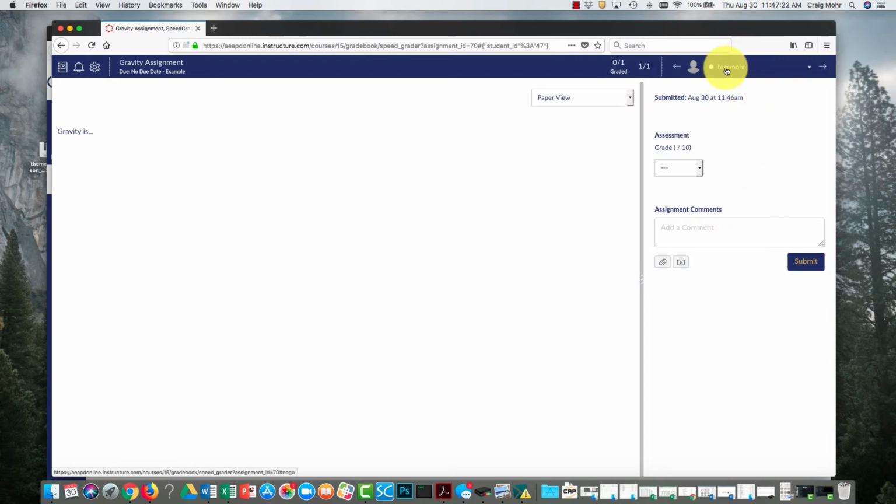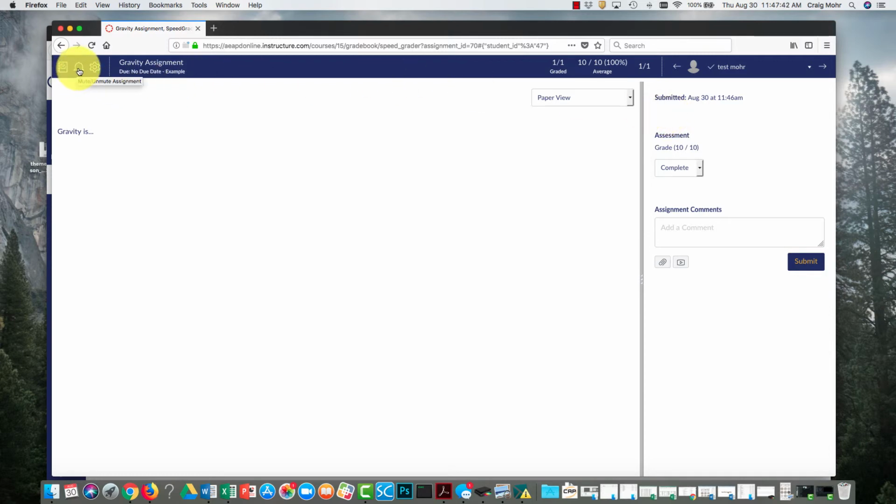Because I didn't mark blind grading, it tells me the student's name. This isn't going to change. And then if I mark it complete, go ahead and submit that. They got a 10 out of 10. Now in the gradebook, you're going to see that 10 out of 10.